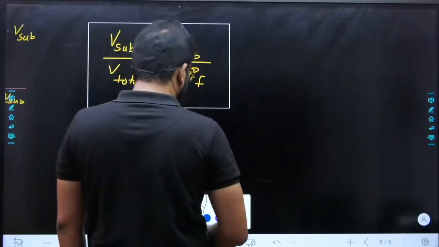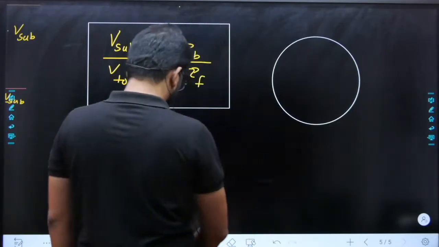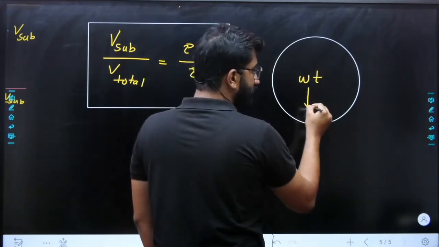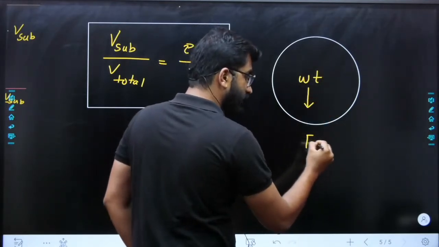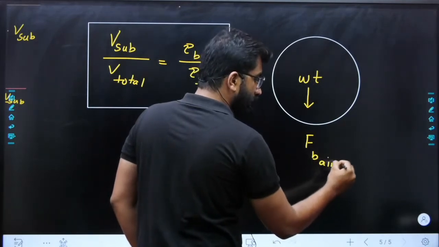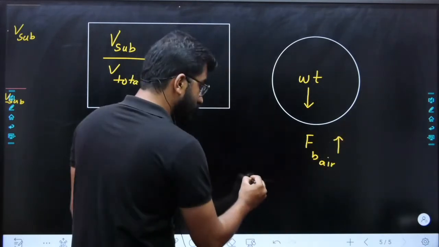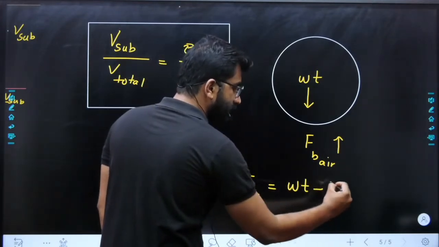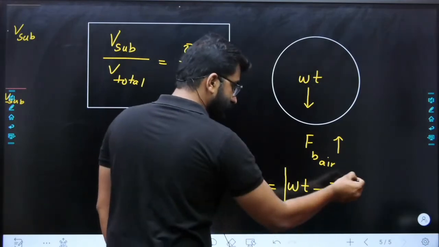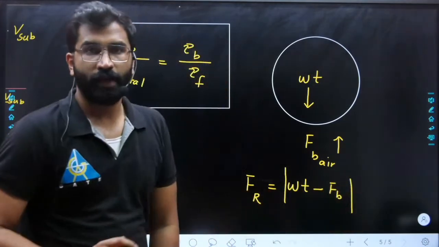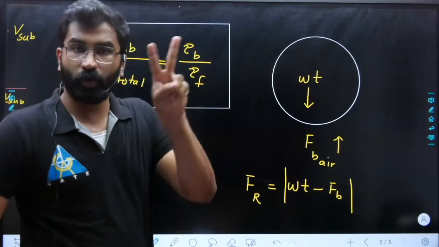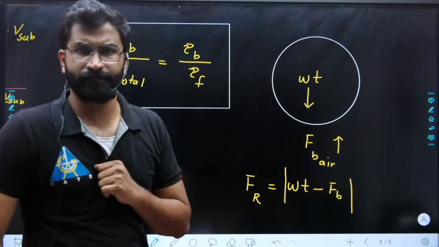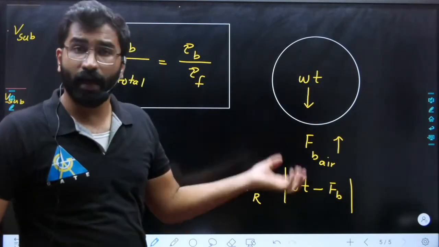Now, in case of a balloon, I have a balloon here. What forces are acting on the balloon? The weight of the balloon is going down. Buoyancy given by air is acting in the upward direction. So what is the resultant force here? Resultant force will be weight minus buoyancy. So the magnitude of this is the resultant force. On a body there can be two forces, weight and buoyancy. This is all we need to see in our fluid mechanics.